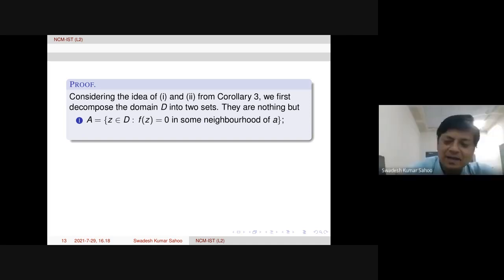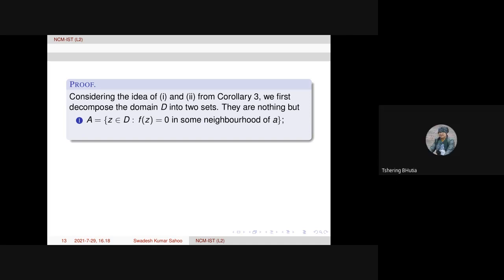Sir, yeah, please. The set A can be defined like that: z belongs to D such that f of z equals 0. Means A is the collection of all zeros in D. Whatever the point in D, we will consider the zeros of f in the domain D as A. And if that is not a zero, then we will consider that as a set B. Then in that case, it automatically includes A, like the proof you gave us.